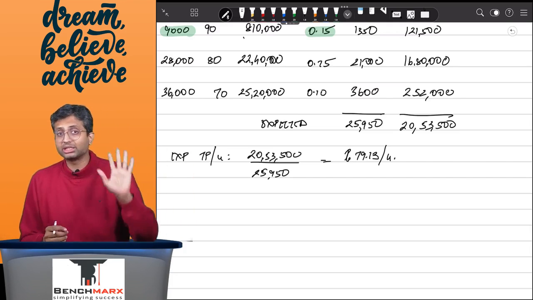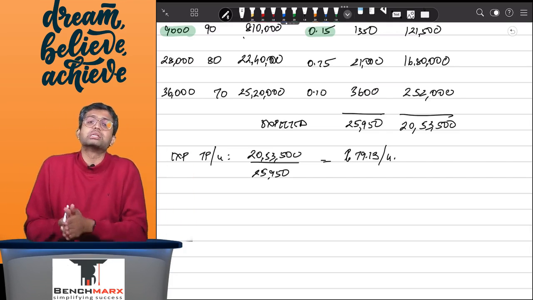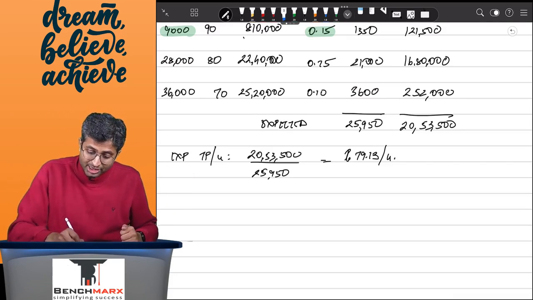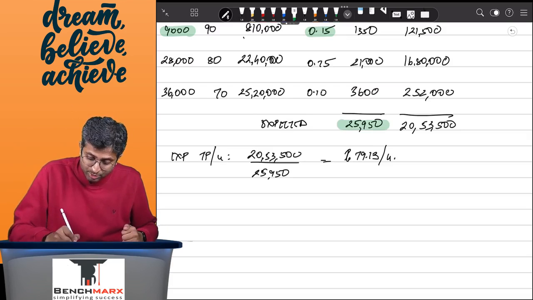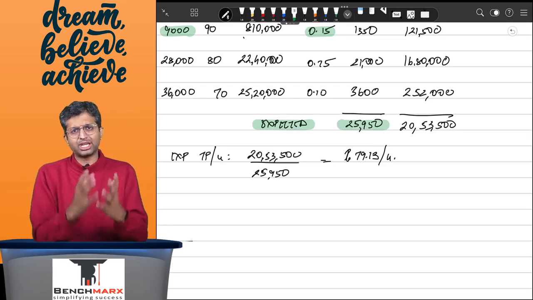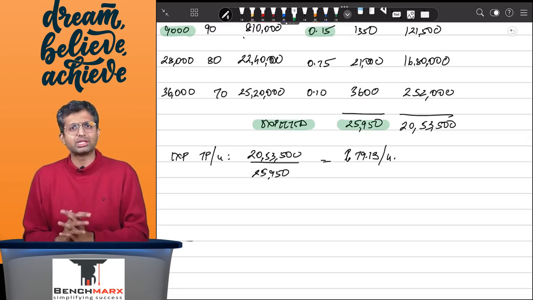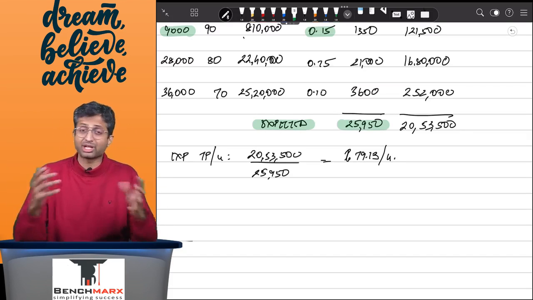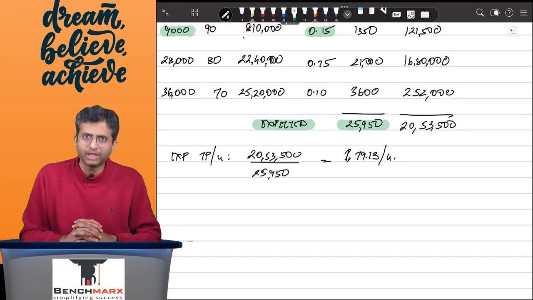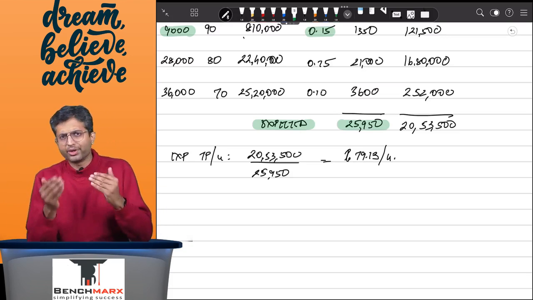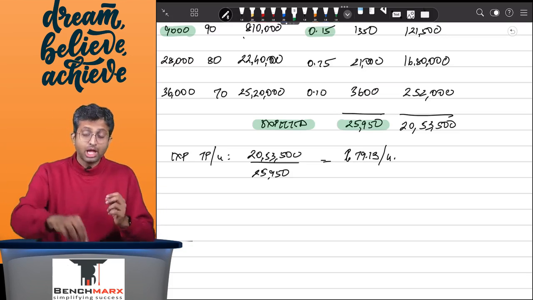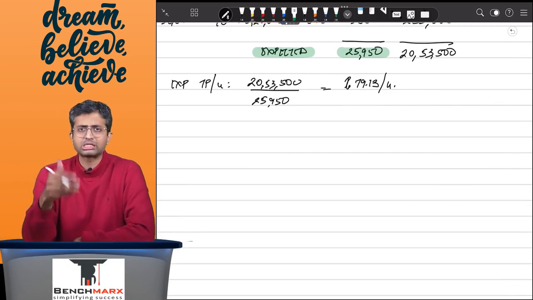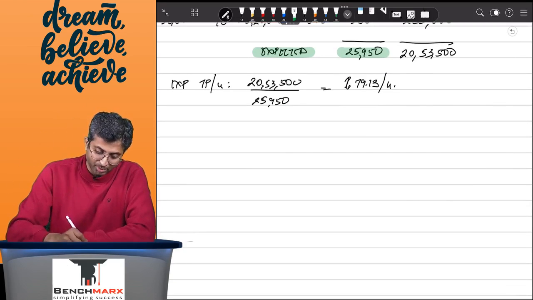Now this is the method that the institute has used. I'm not saying that this is the only method and the right method. There is an alternative method where one can always say that, let us take the expected units at 25,950, in which case if the 25,950 is attained, which is in the second bucket, my transaction price will be 80, and hence revenue recognition can be based on that 80 as well. So revenue over here might slightly differ. However, if I follow the institute's method, which is not wrong, but I'll again repeat, it is not the only method. There can be another method possible.